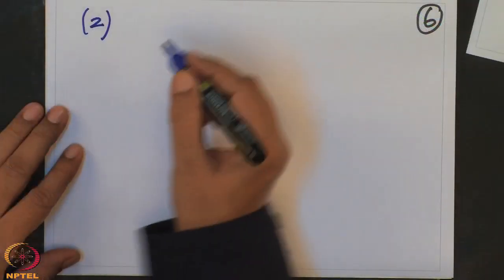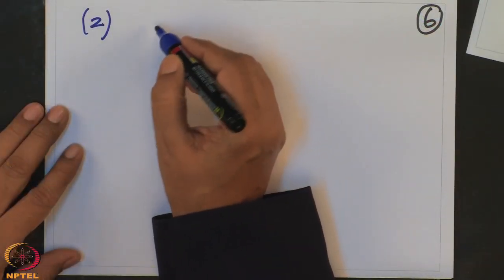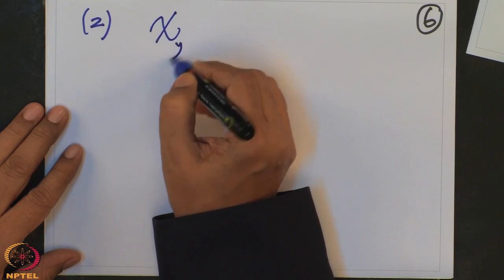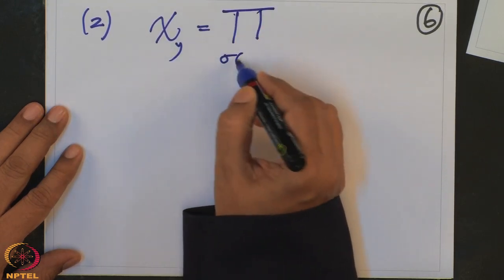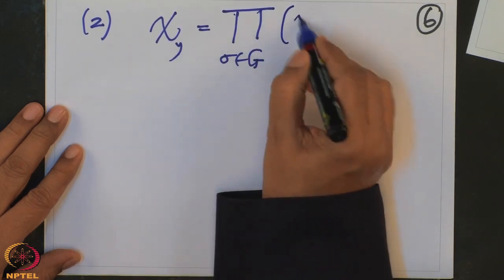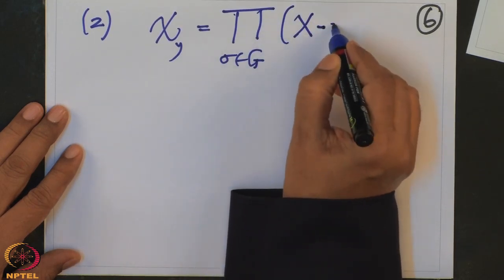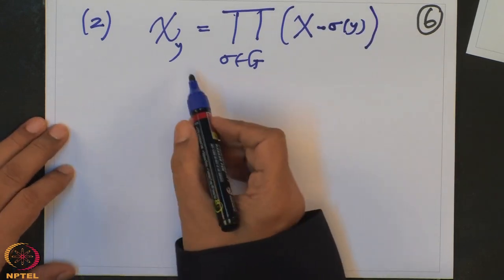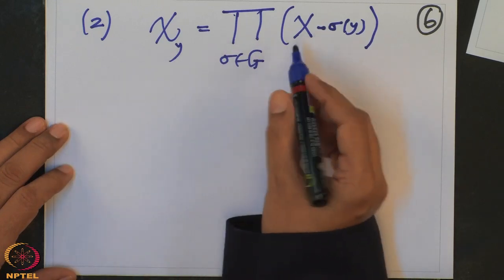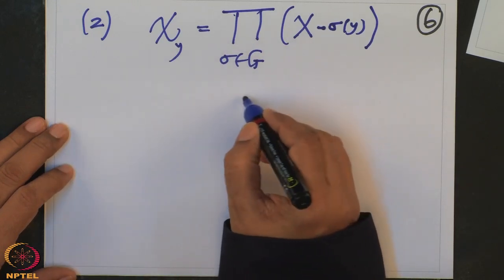Now, prove 2, it's about the characteristic polynomial. But that is very simple, because what do we want to prove? I want to prove chi of y equal to the product over sigma in G of (x minus sigma y). This is what I want to prove. First of all, what is the degree of the RHS?